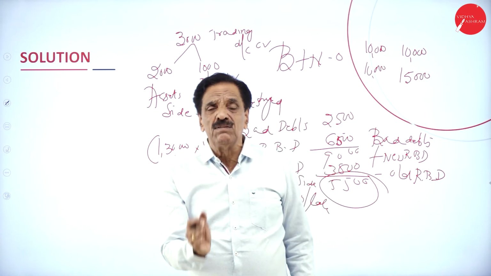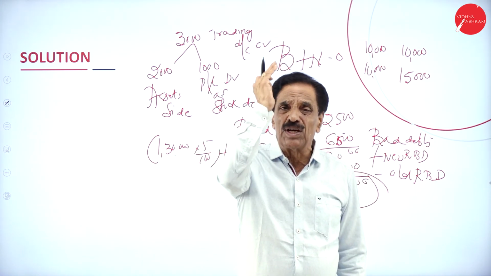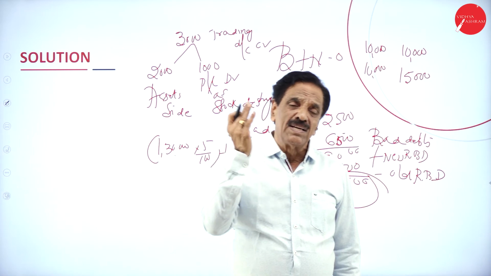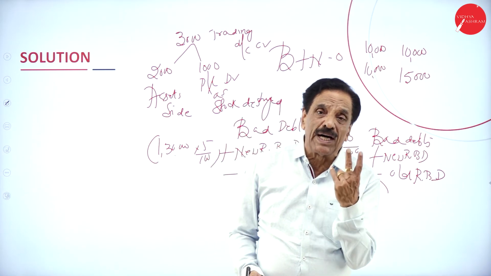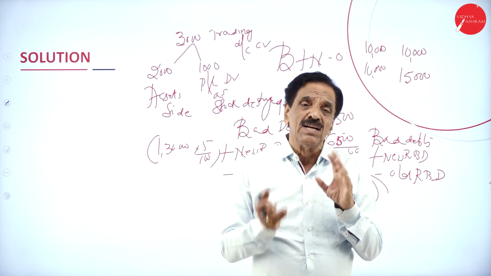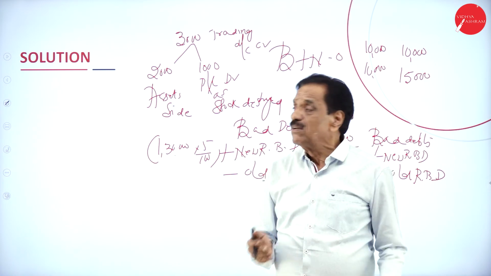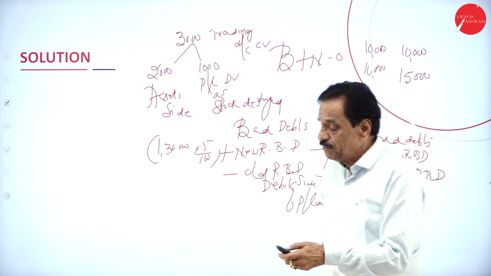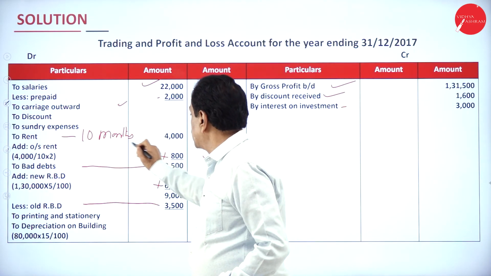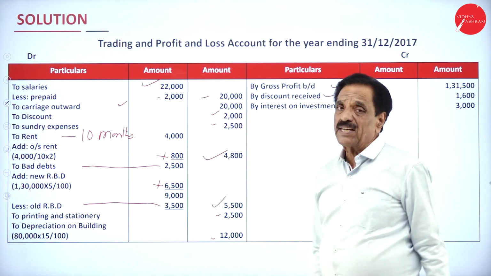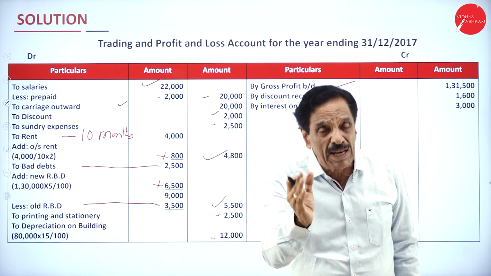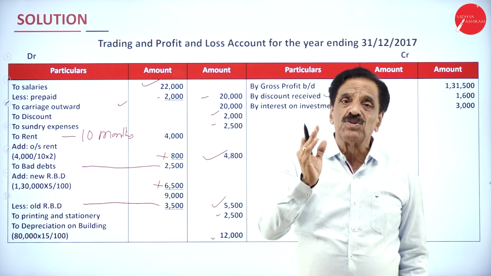And one more time I will tell you, the items in the trial balance should appear either in the trading account, or in the profit and loss account, or in the balance sheet. The items in the adjustment should appear twice: once in the trading account and once in the balance sheet, or once in the P&L account and once in the balance sheet. So two adjustments for stock destroyed. We'll go through three adjustments considered. I think you understand this point: 10 months rent is 4,000. How much is outstanding? 800. Outstanding should be added. Prepaid should be deducted. Outstanding means still payable. Prepaid means paid more. This you have to understand.